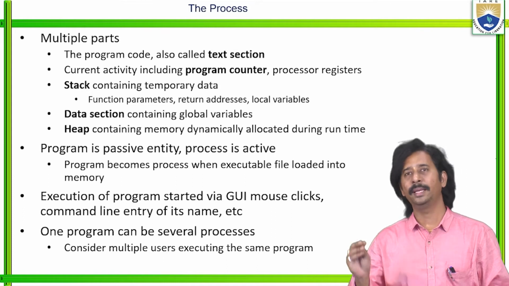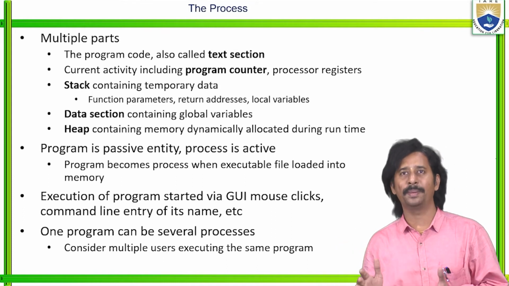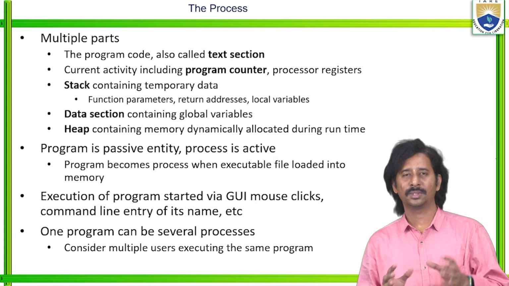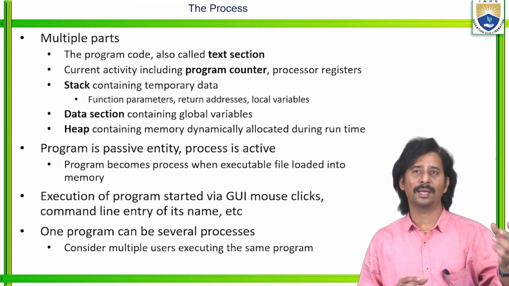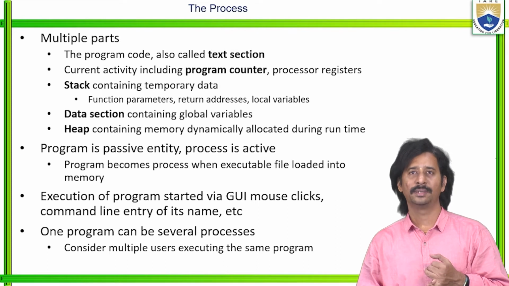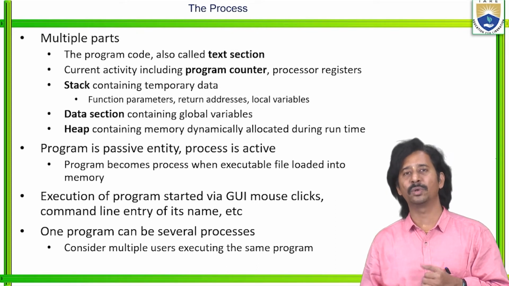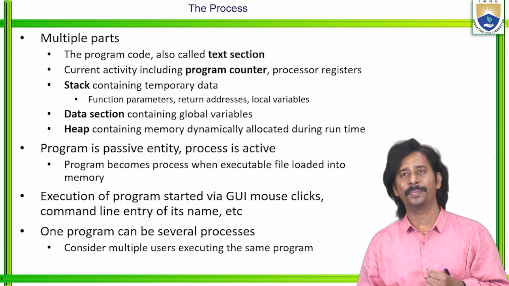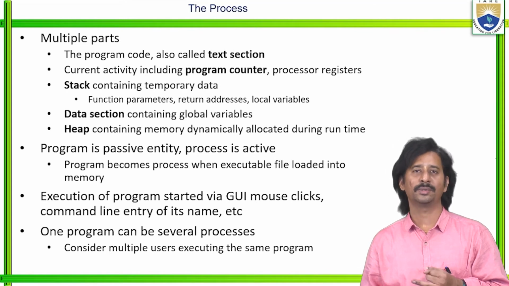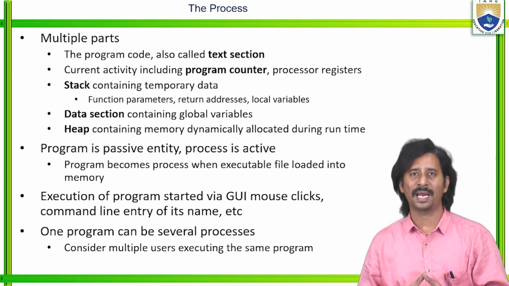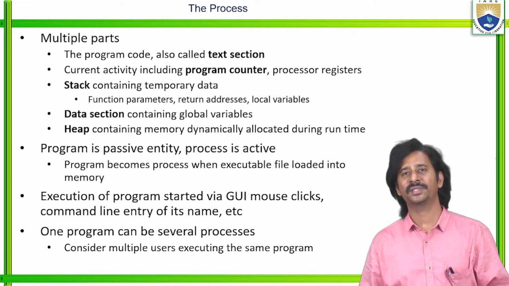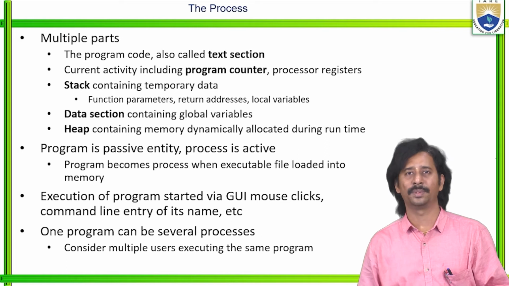Each and every program consists of multiple parts. The major part we call the code, which is also called the text section. Then the current activity includes the program counter as well as the processor registers. The stack contains temporary data like local variables, return addresses and function parameters. Then the data section contains the global variables.